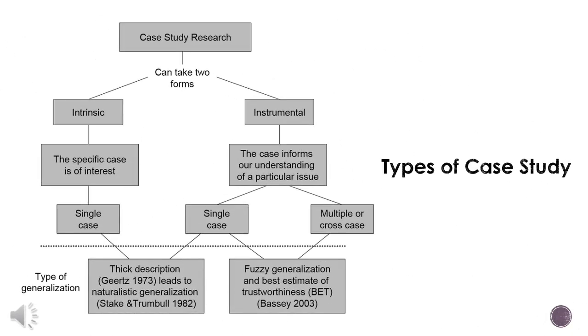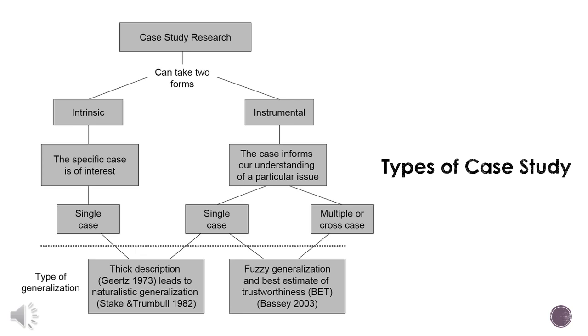Let's see what the different types of case study are. As a matter of fact, case study research can take two forms: one is intrinsic and the other is instrumental. Intrinsic is a specific case of interest. Maybe as an educational researcher, you wish to explore the ideas of a science teacher about science. So that would be a single case study that you would go through.